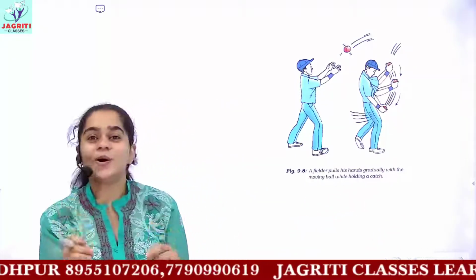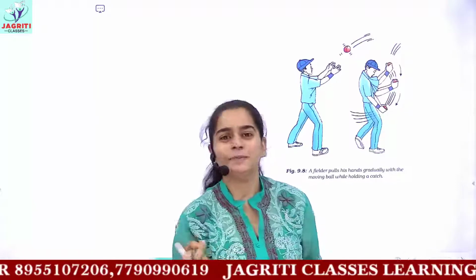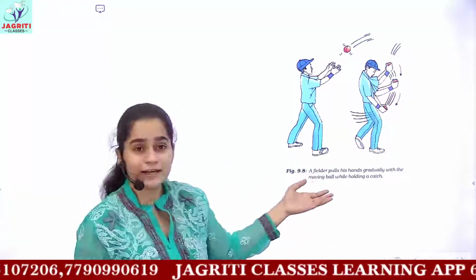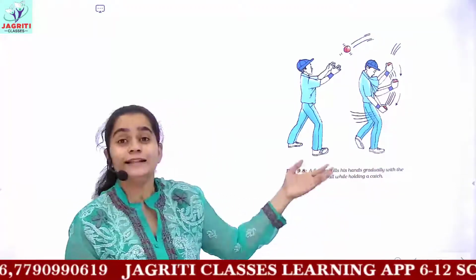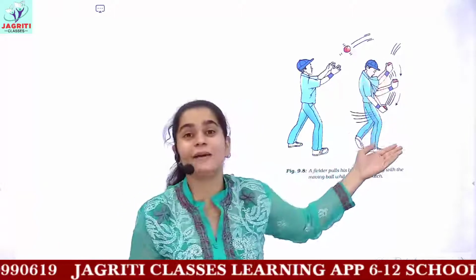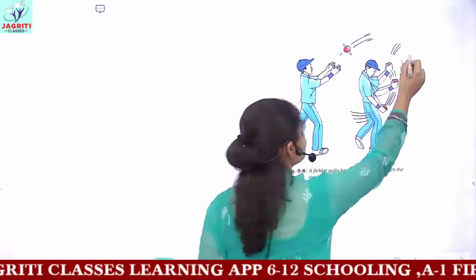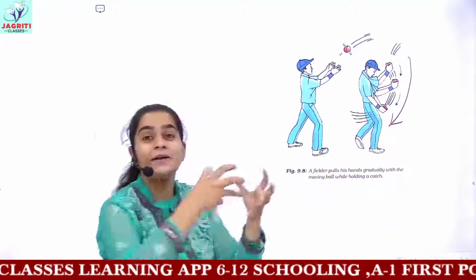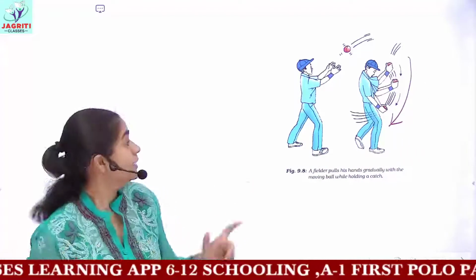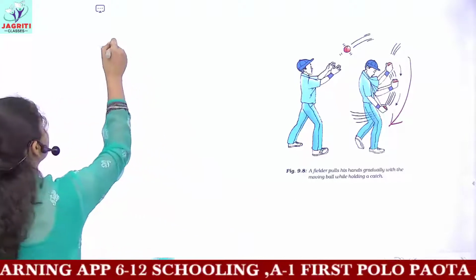I hope you all have played cricket and you will be playing, of course. So whenever a fielder tries to catch a ball, then he gradually moves his hand backwards. And why so? What is the reason for this kind of motion, for moving the hand backwards while catching the ball? The reason here is momentum.